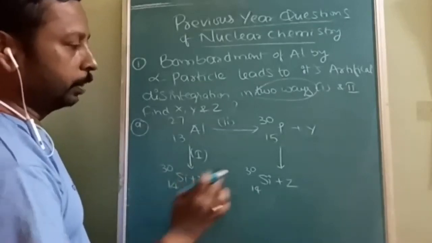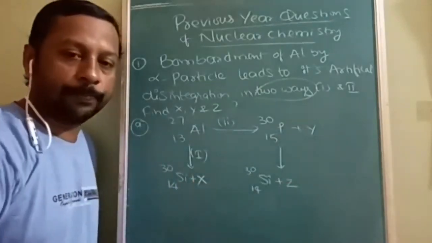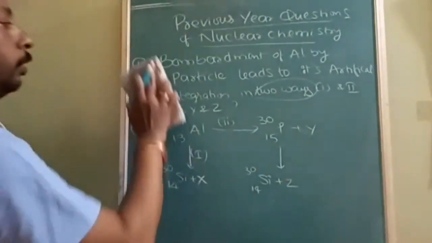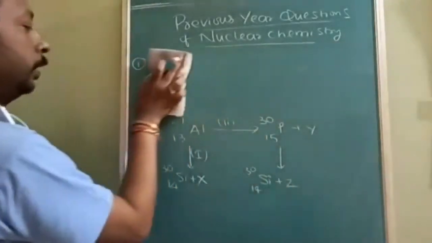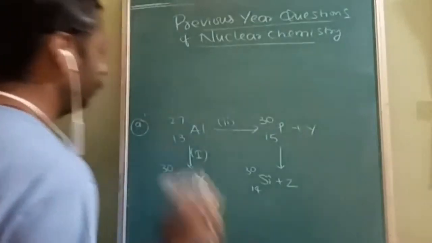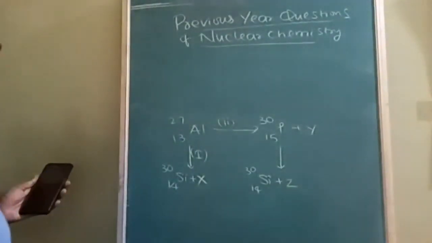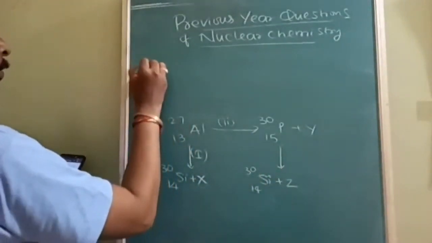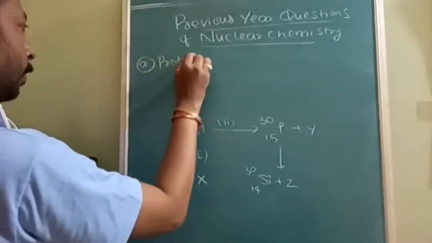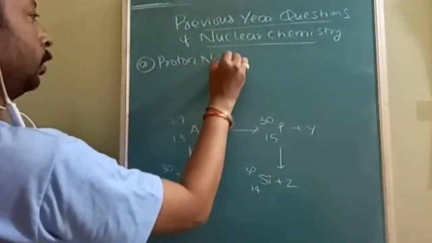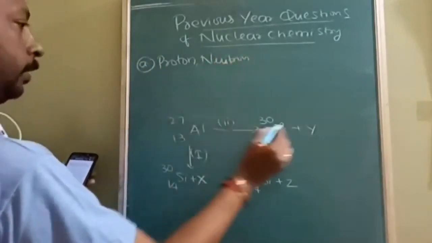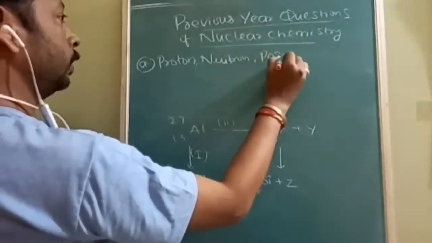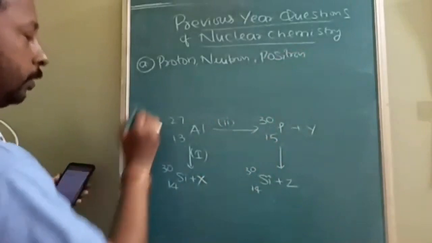So you have to find out what is X, what is Y, and what is Z. I will write the options, then you can select, in this sequence: X, Y, and Z respectively. Option A: proton, neutron, positron.